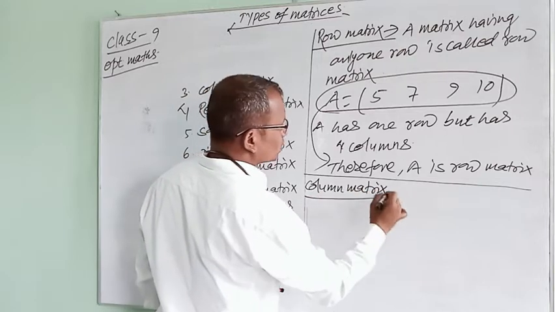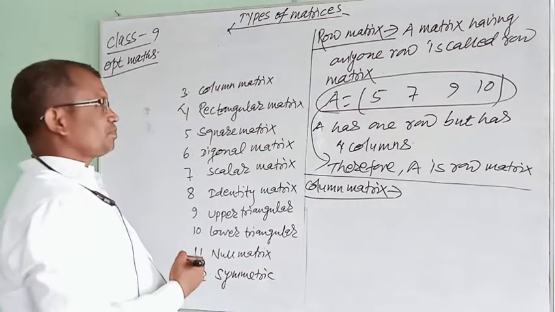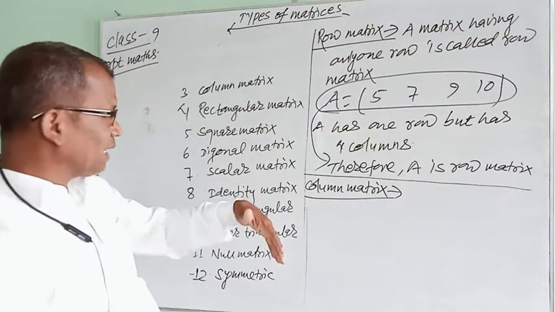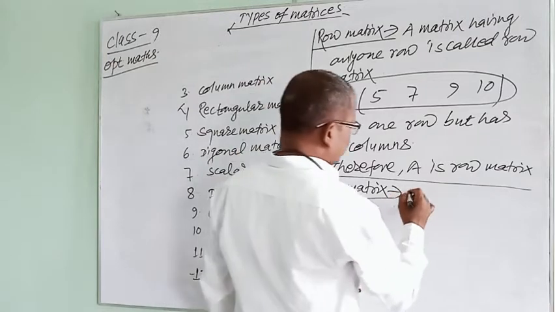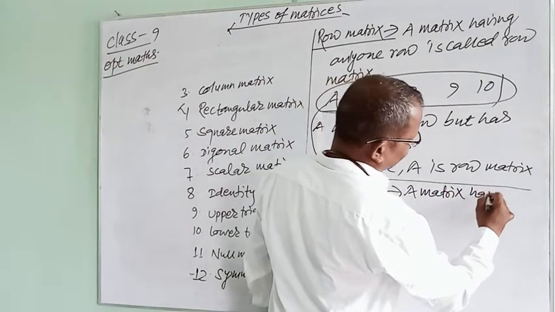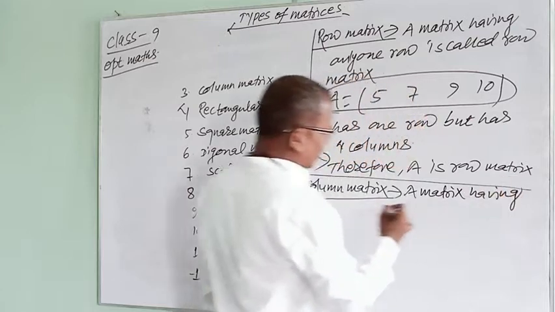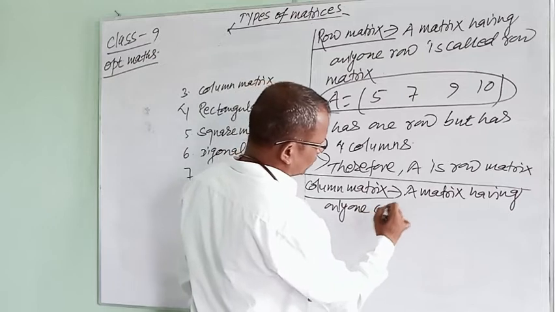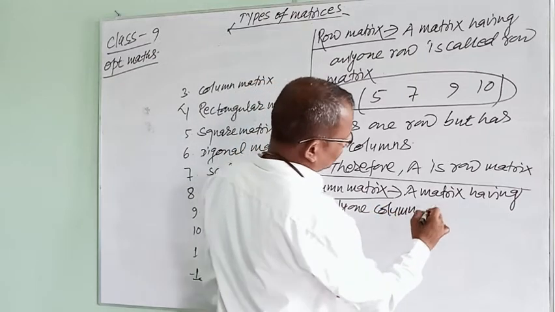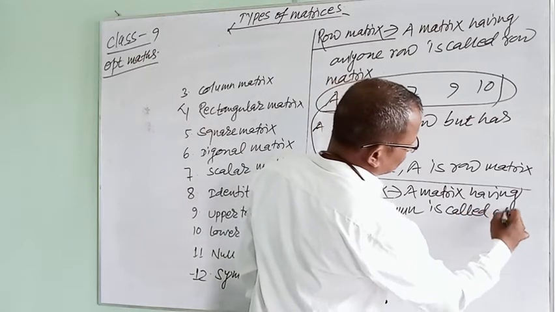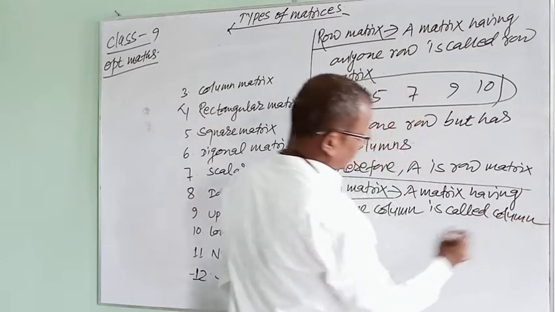In the same manner in which we defined row matrix, we can define column matrix. A matrix having only one column is called a column matrix.